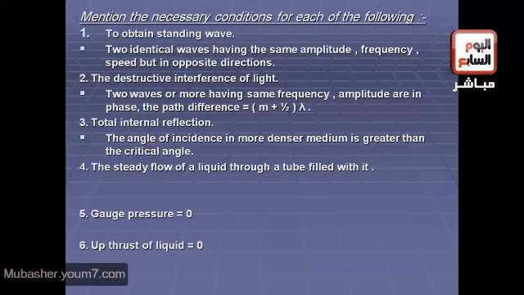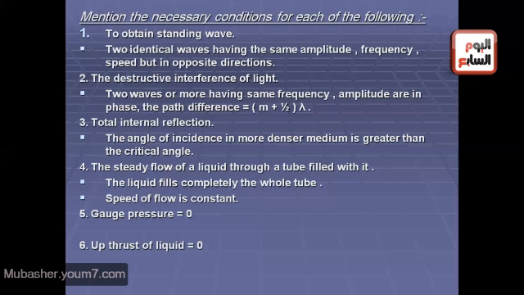Okay, another sentence. The steady flow of a liquid through a tube filled with it. We have more than one condition. The most important one is that the liquid must fill the tube completely and the speed of flow must be constant. That is right. Another sentence. Gauge pressure equals 0 when the gas pressure equals atmospheric pressure. That is right. Number 6, upthrust of liquid equals 0.